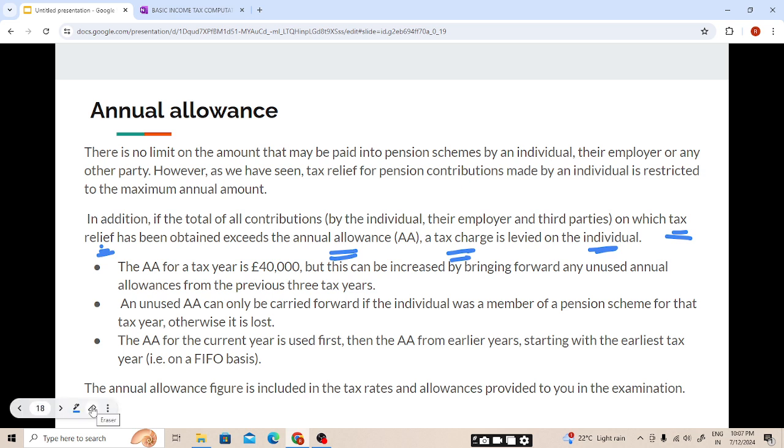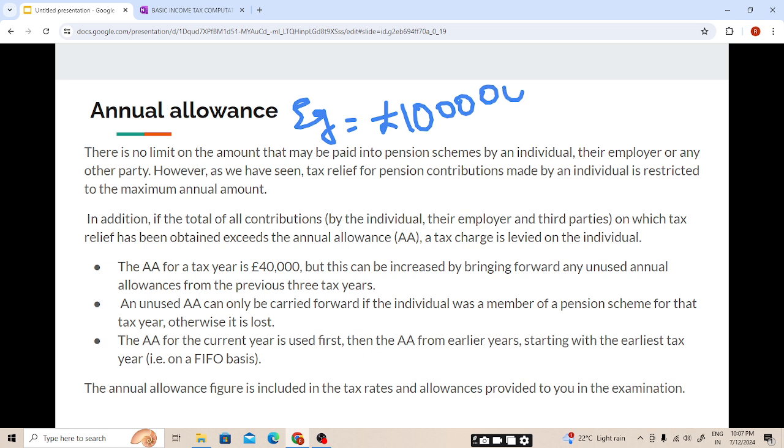So I'll just give an example, students. What does the word annual allowance mean? So let's take an example. First, any amount can be contributed. I hope this is clear. Then we'll be calculating tax relief, the maximum amount on which tax relief is available. So let's take an example of this.